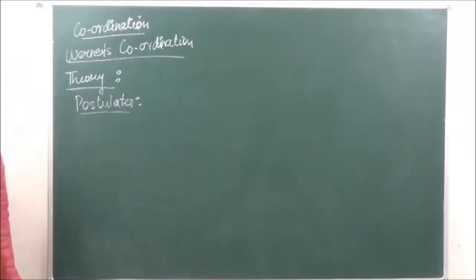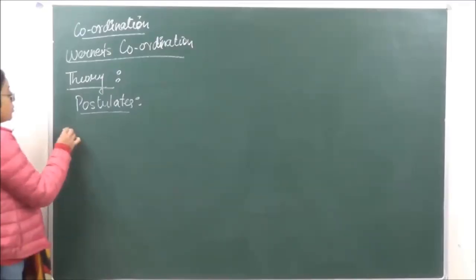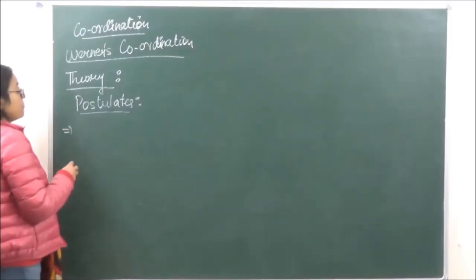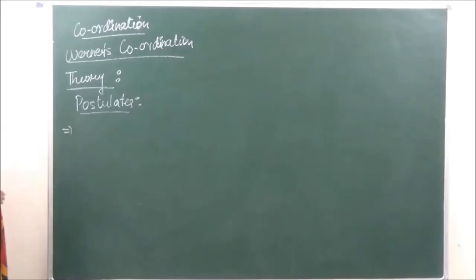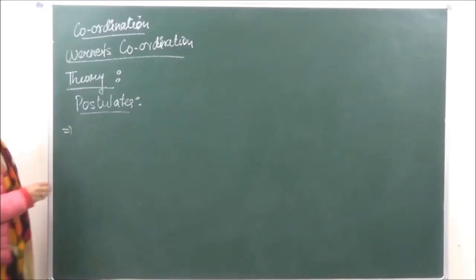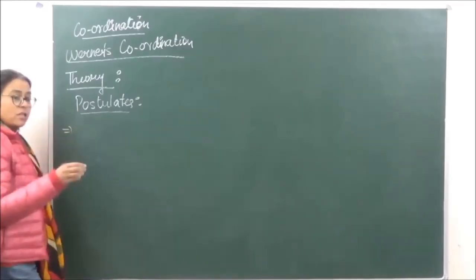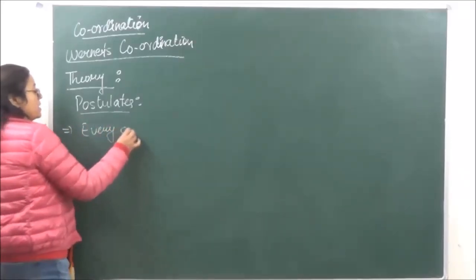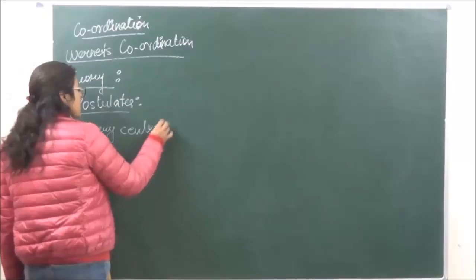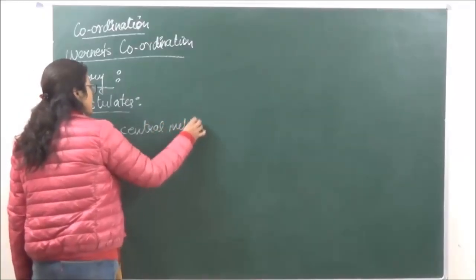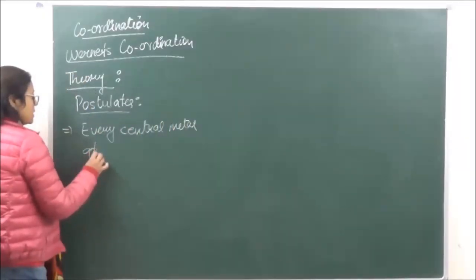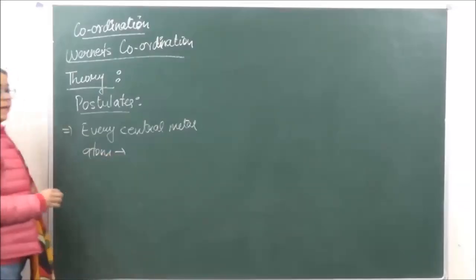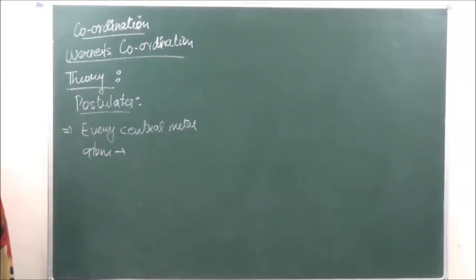When we're talking of important postulates of Werner's theory, according to him, every central metal atom in the coordination complex has two types of valencies.